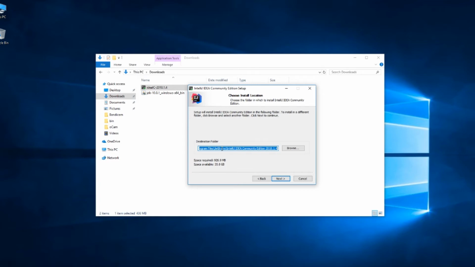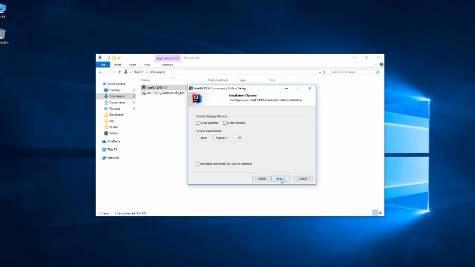You can choose any other path, but I'm just gonna go ahead with default. And I'm gonna create desktop shortcuts for 64-bit launcher and create associations with all of them, Java, Groovy and KT, and click Next.